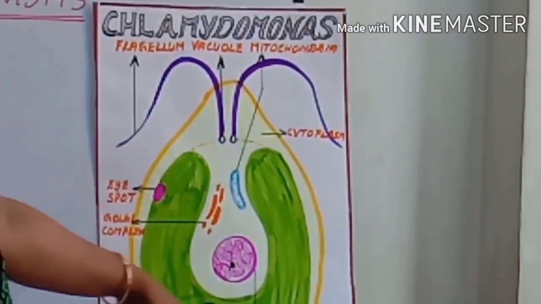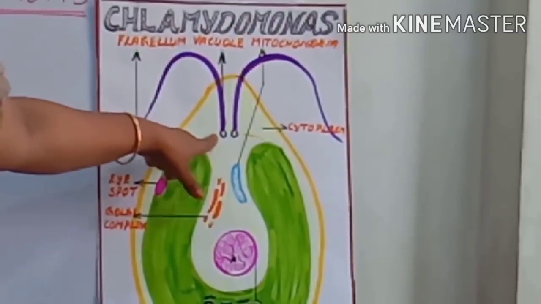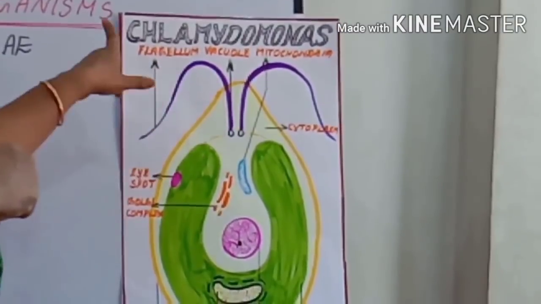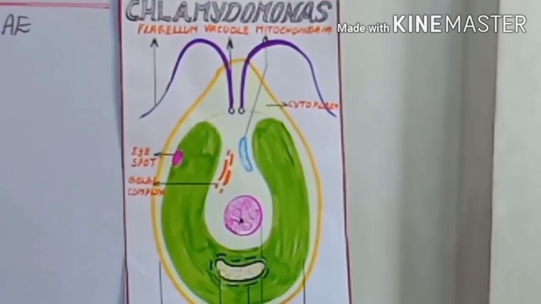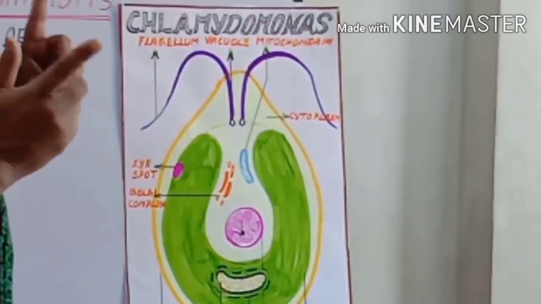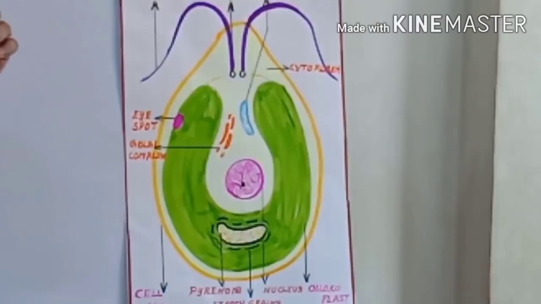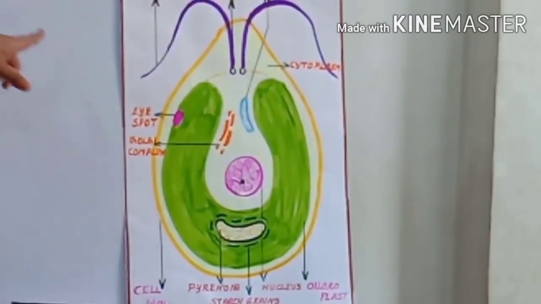The posterior region is blunt, but the anterior region is sharp. Here, two contractile vacuoles are there. From those contractile vacuoles, the flagellum arises. Yes, two flagellae are there. Flagellum is singular, flagellae is plural. They whip the flagellae and it helps them for movement, locomotion. So this is the structure of Chlamydomonas.